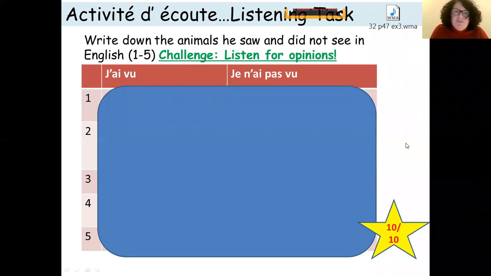Okay, maintenant nous avons notre activité d'écoute. So we have our listening activity now. So if you can just play the listening task, you should have that as an attachment on the lesson today. And it says, write down the animals that he saw. I can't remember his name, but write down whatever animals he saw and whatever animals he did not see. Okay, so there's 5 animals that he saw, 5 animals that he did not see.